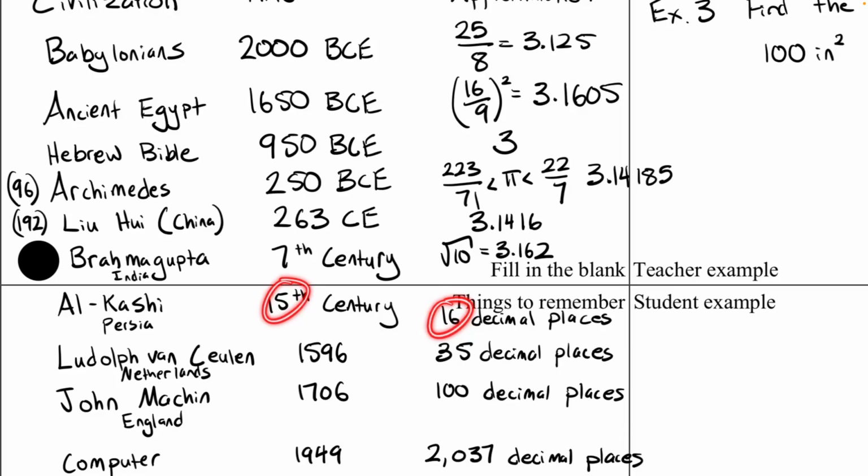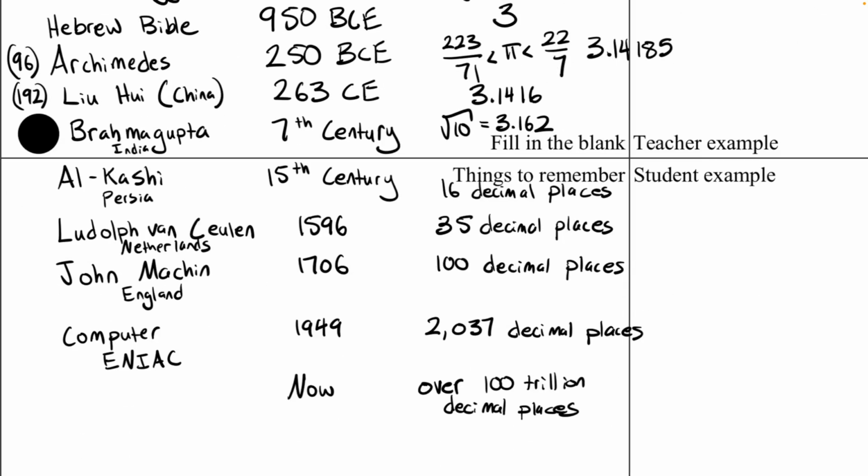Then we have Al-Kashi in Persia in the 15th century, he got 16 decimal places of accuracy, which is insane. In class, we will not get to that level of accuracy by hand. I think we're going to be spending 3 days on this. And then we have Ludolph van Ceulen. He got 35 decimal places of accuracy. In fact, he spent his entire life trying to find decimal places of pi, and he only got to 35 places. Some people at the time called it Ludolph's number because he spent so much of his life researching pi.